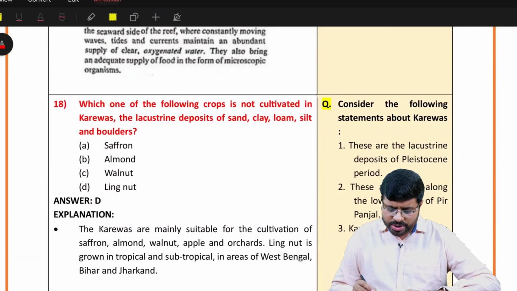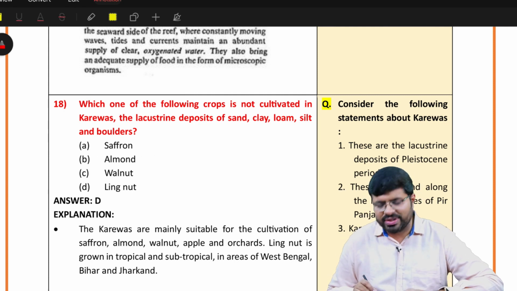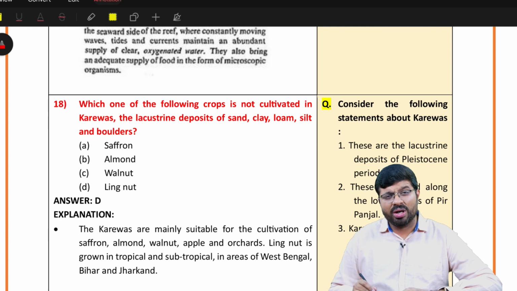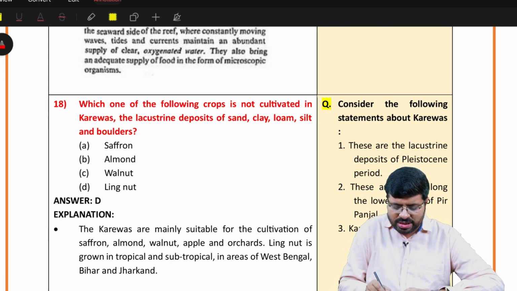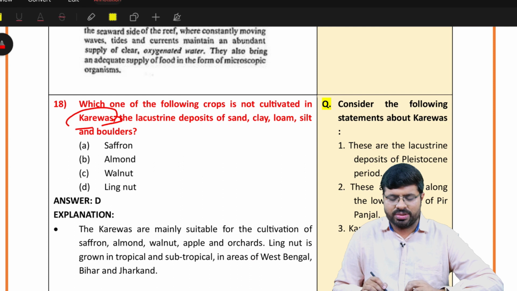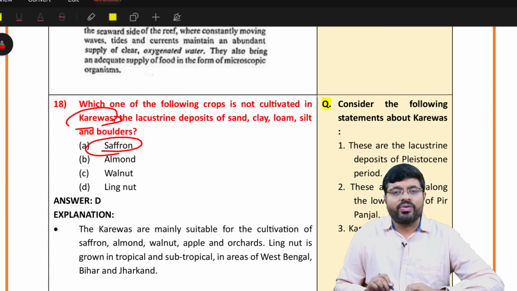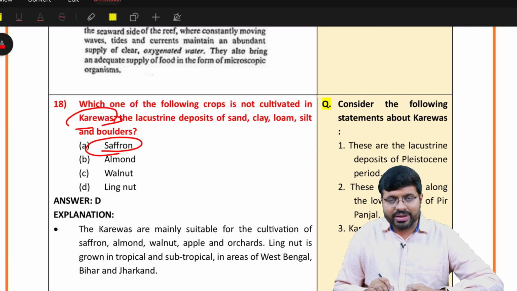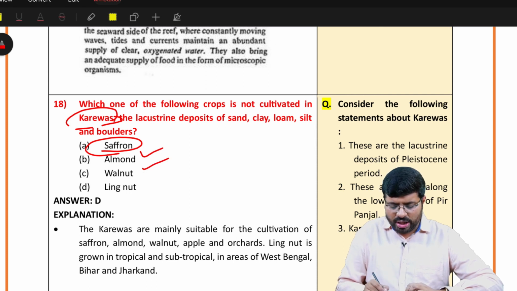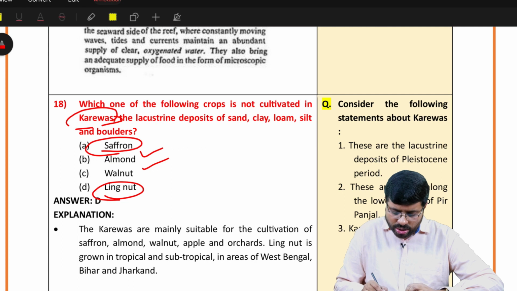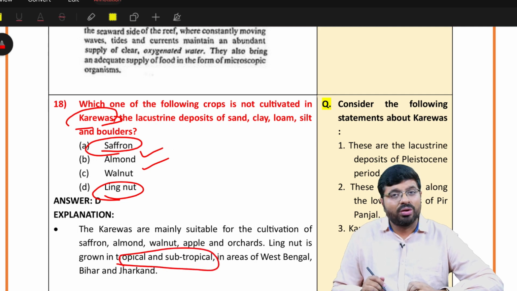Which of the following crops is not cultivated in Karevas, the lacustrine deposits of sand, clay, loam? You might not know about this. So Karevas means, many of you know this, Karevas are found in Kashmir, which are the deposits of say saffron. That is what we know. Then along with that, almonds and walnuts are also grown. Litchi is part of the tropical part. This you might not know.